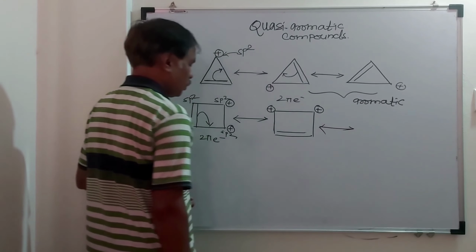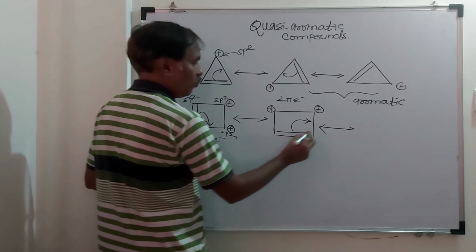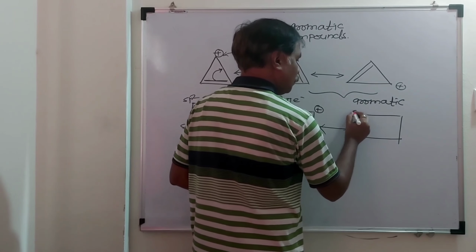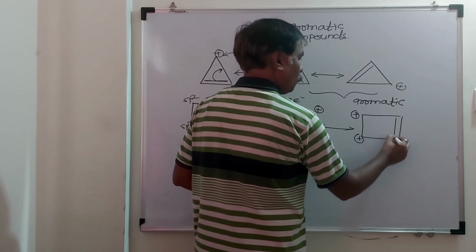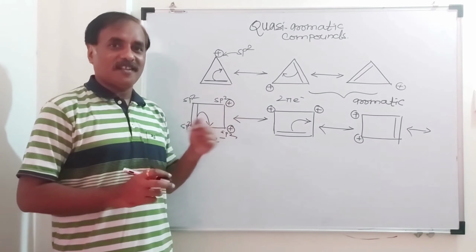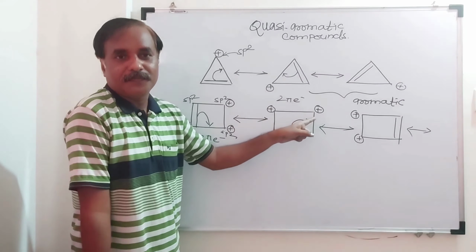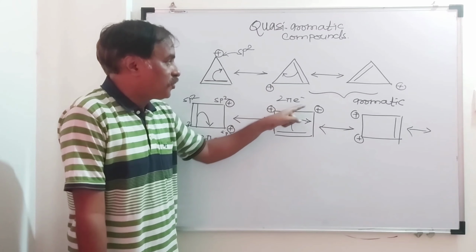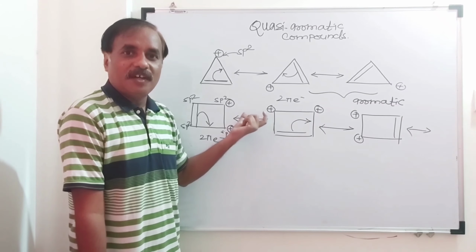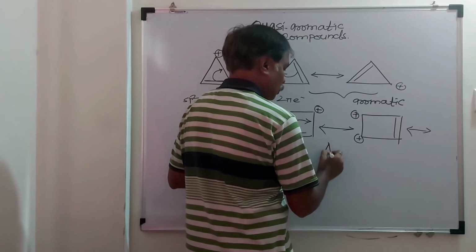Next resonating structure: now shifting this pi bond in between these two carbon atoms, so this carbon will acquire a positive charge. It is like this. These two cations are part of delocalization, a complete resonance due to these two cations. Due to these two positive charges, this system is aromatic. So this compound is said to be quasi-aromatic, and overall this is aromatic.